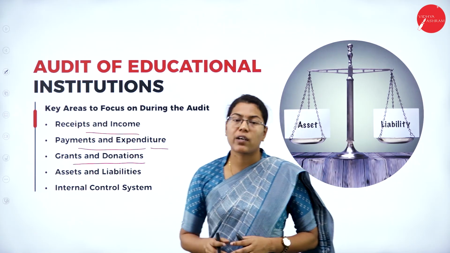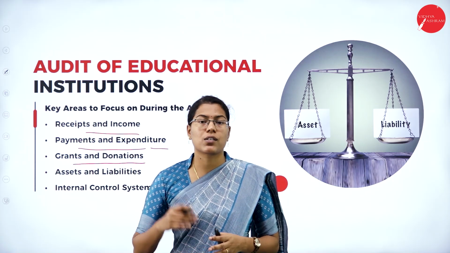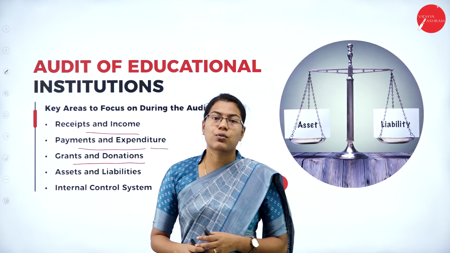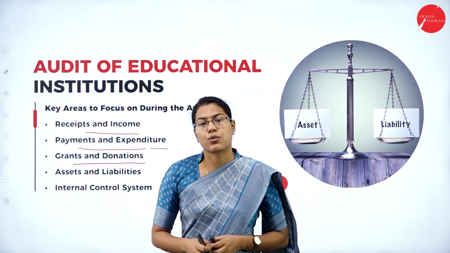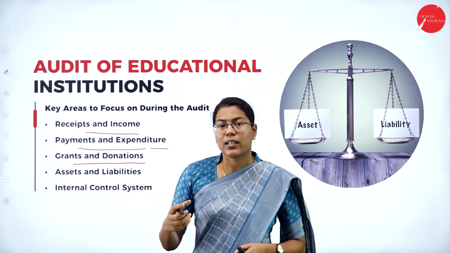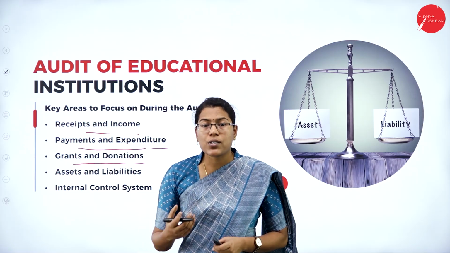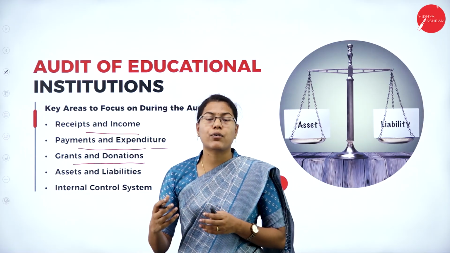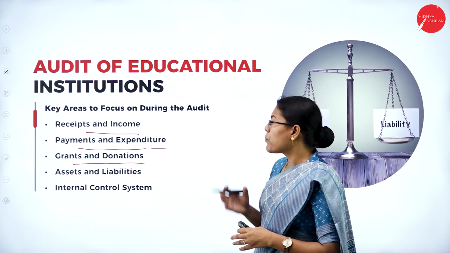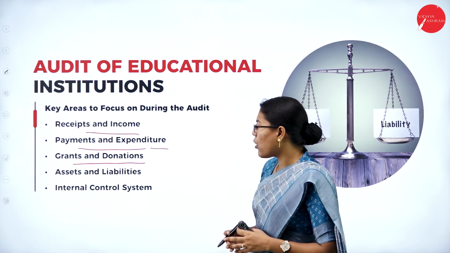Then the auditor also has to check for the grants and donations received, if any. Some of the government organizations or private individuals or private institutions may also donate and provide grants to some of the educational institutions. So if there are any donations and grants, are these receipts of income properly recorded and accounted for, and are these incomes received for that particular specific purpose only? They are to be recorded properly in the financial statements and are to be checked properly by the auditors.